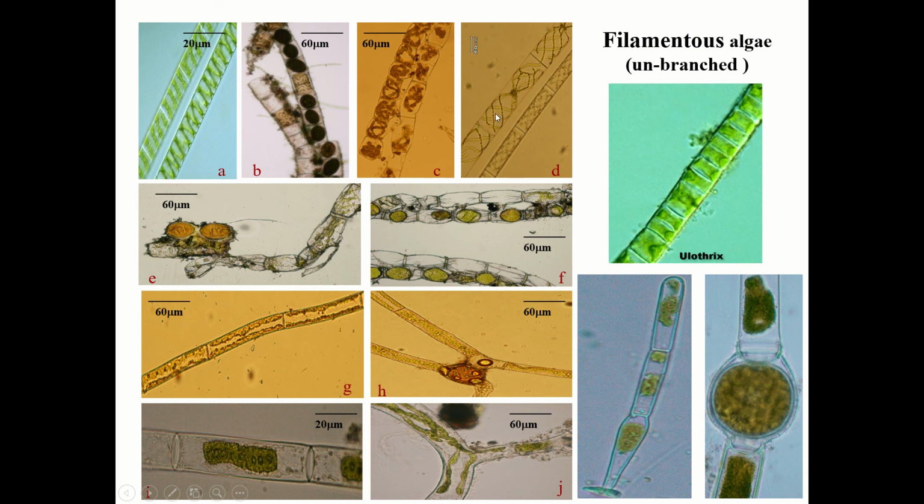Now this is the reproductive structure of Oedogonium algae. Based on the chloroplast also, they are classified into different species. You can see that in Spirogyra there are many species. This is the shape of the chloroplast. This one is plate-like, this one is ribbon-like, spirally arranged, so that's why it is called Spirogyra.